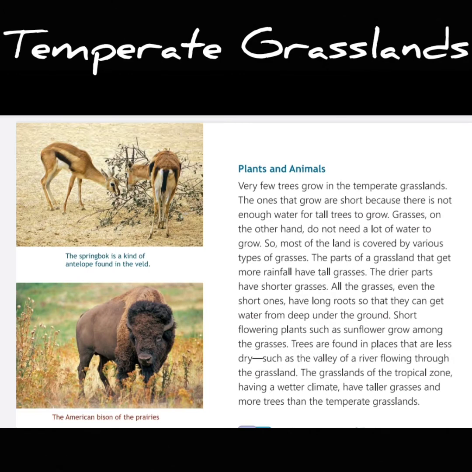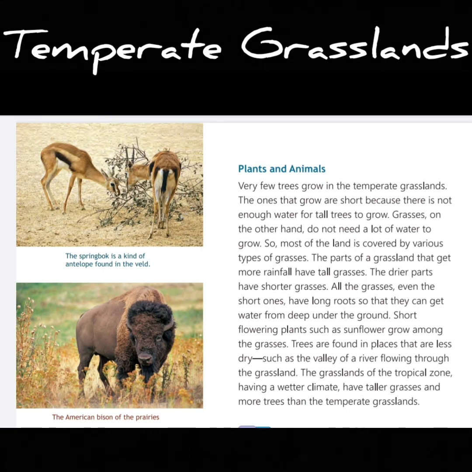Now, our first topic in temperate grasslands, plants and animals. Very few trees grow in the temperate grasslands. The ones that grow are short because there is not enough water for tall trees to grow. It means shortage of water is the reason why there are few trees. Grasses, on the other hand, do not need a lot of water to grow. So most of the land is covered by various types of grasses.